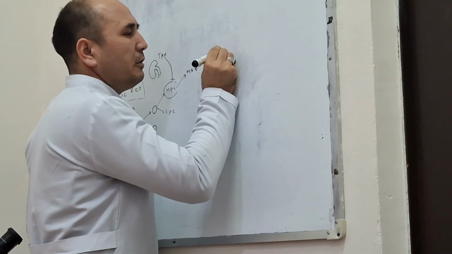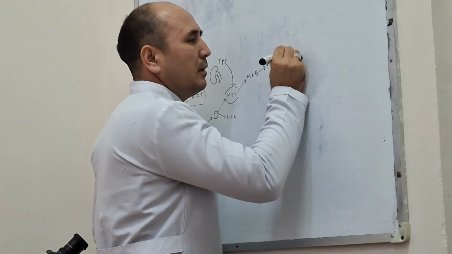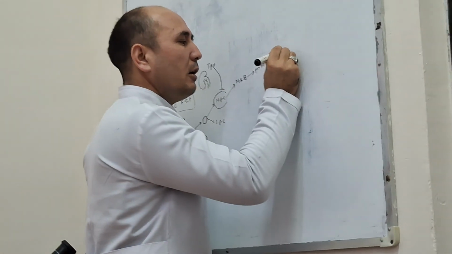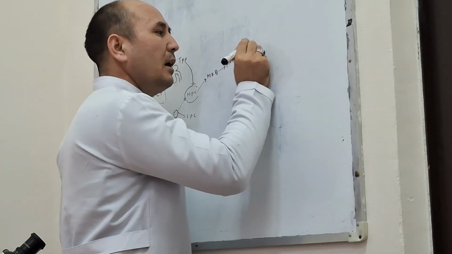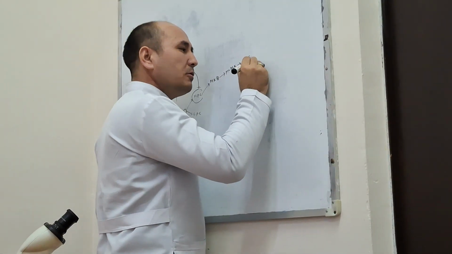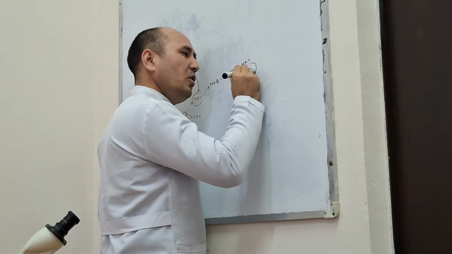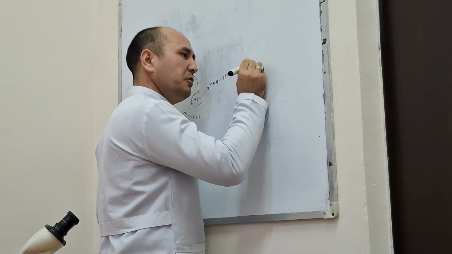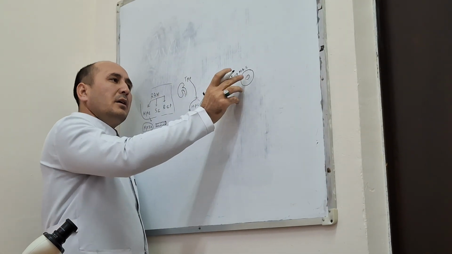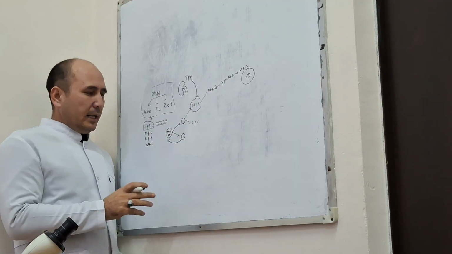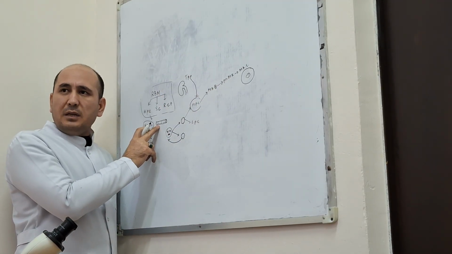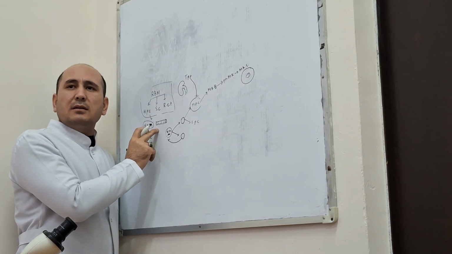Megakaryocytes develop to the megakaryocyte. This megakaryocyte is a very, very large, huge, loose cell. These megakaryocytes are not able to pass through the sinusoidal capillary of blood vessels.